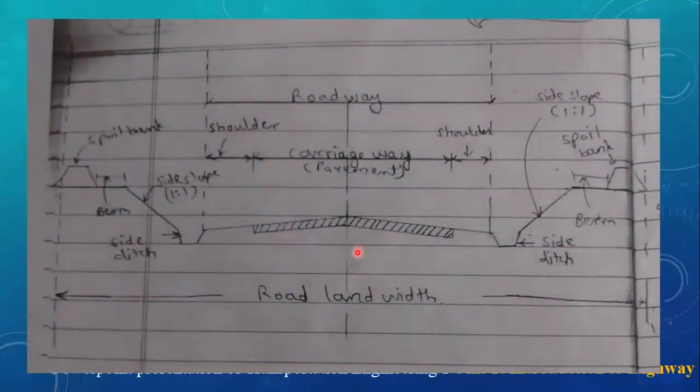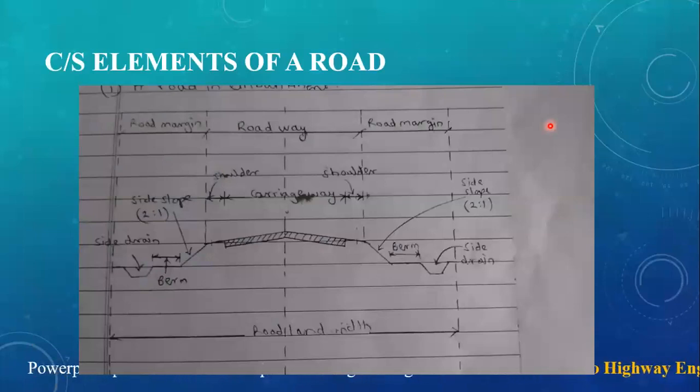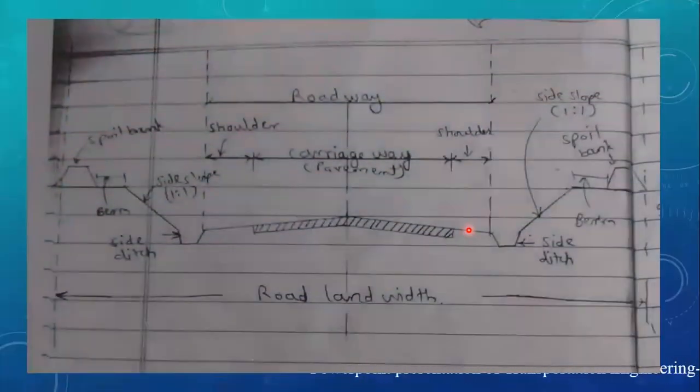So this is in cutting, that was in filling. Here you can see a certain slope has been given. Here is a spoil bank. So you can see the difference in the side slope for cutting and correspondingly for filling. Here it is 2:1 and here it is 1:1.